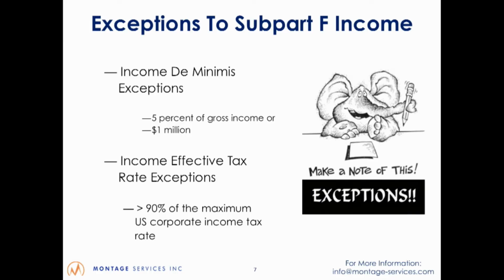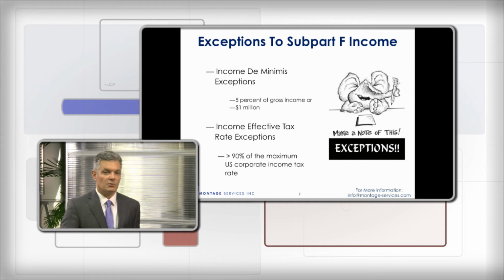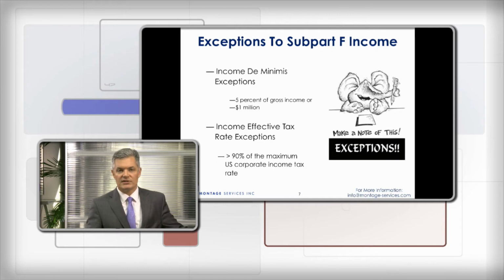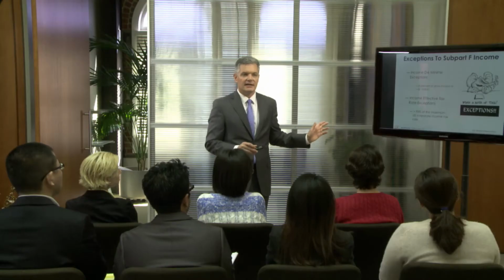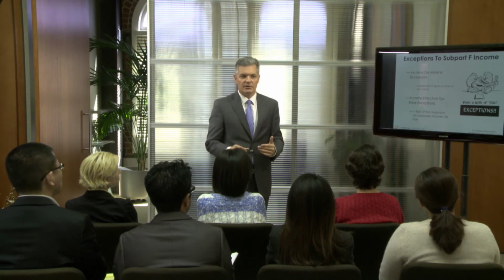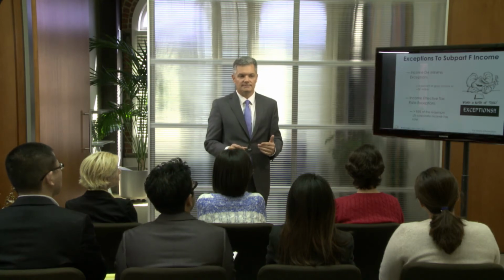There are also some de minimis exceptions to Subpart F income. If the income is $1 million or less than 5% of the gross income, it will not create Subpart F income. That becomes particularly important as it relates to interest, because interest income is often earned offshore and it's passive, therefore meeting that definition that we talked about earlier, but it is an exception. The other is what we referred to as the tax rate differential. There has to be a less than 90% of the U.S. tax rate for the company to be considered generating Subpart F income.